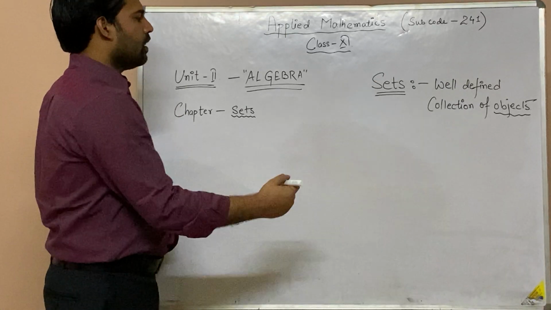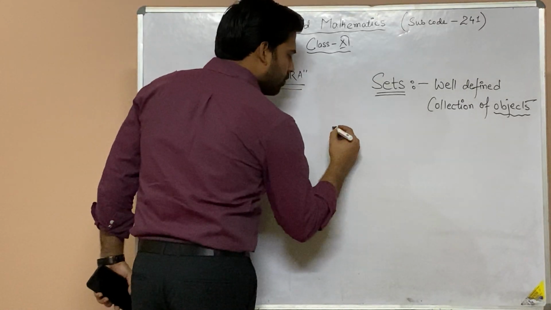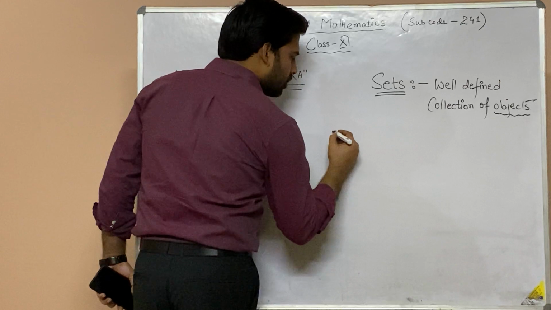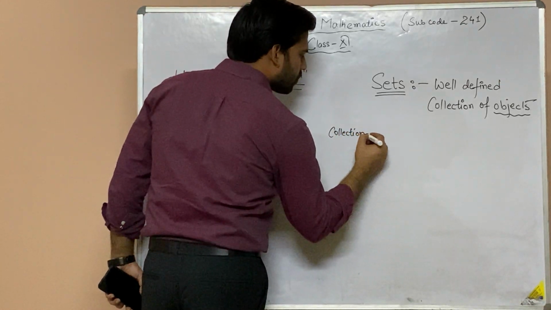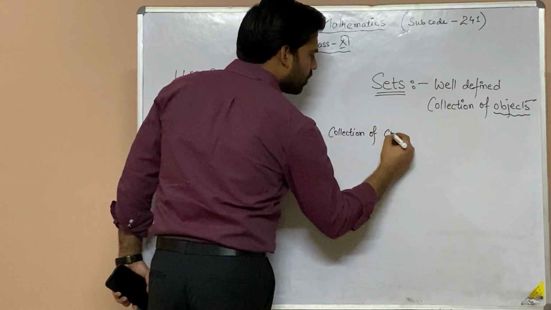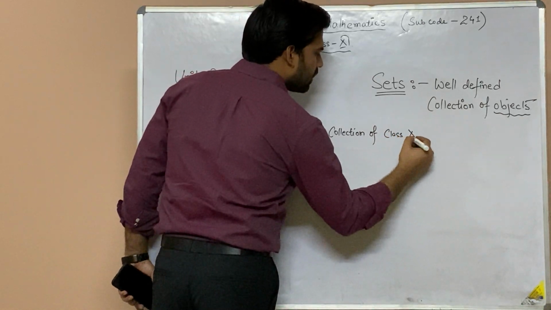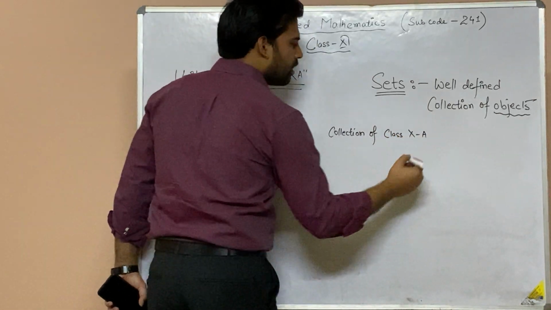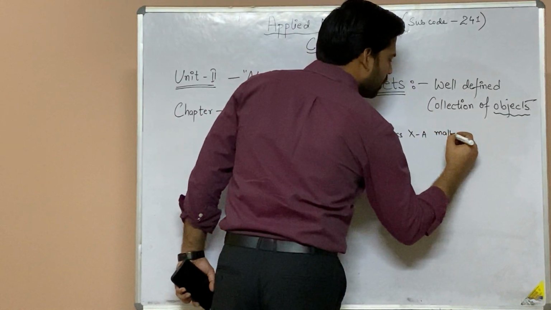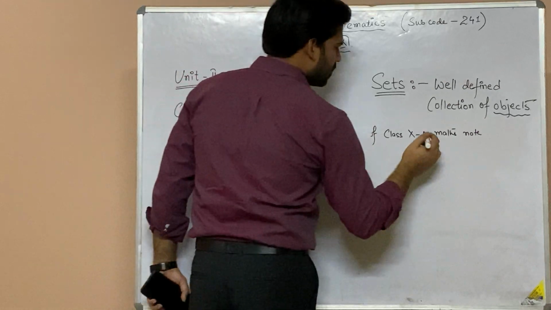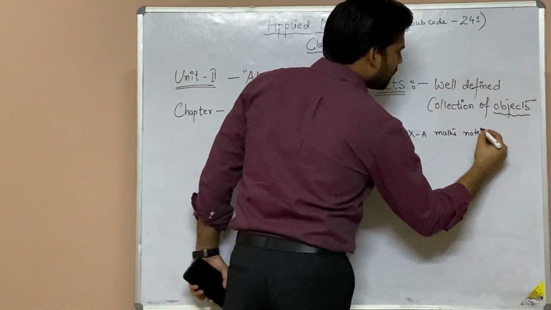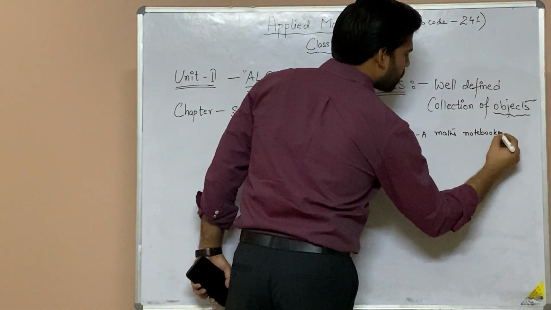Say for example, if I am saying collection of class 10A maths notebooks. Remove the word collection: class 10A maths notebooks.